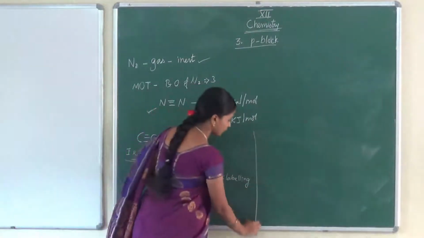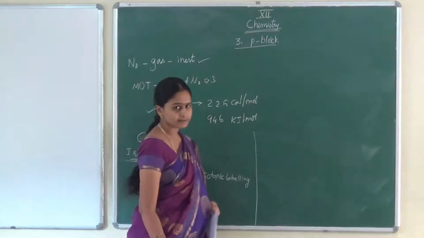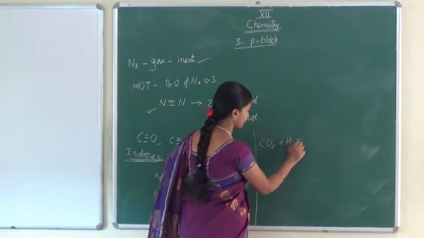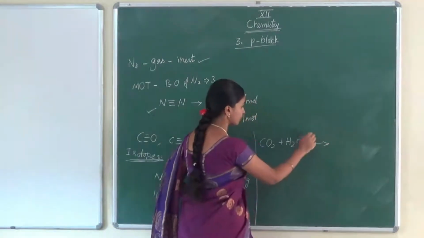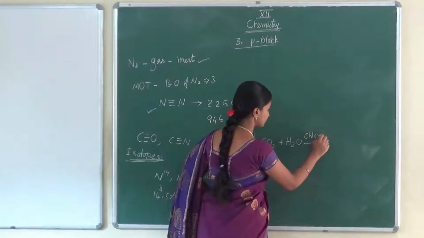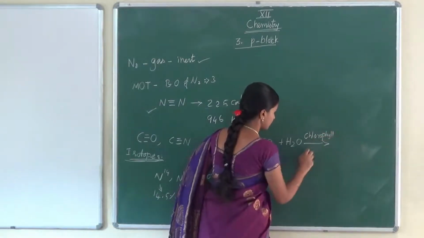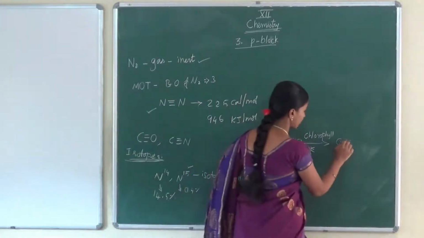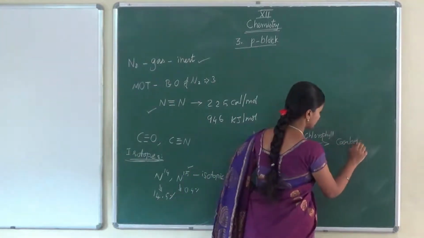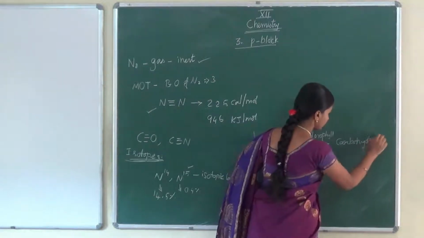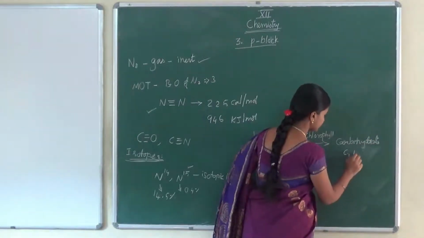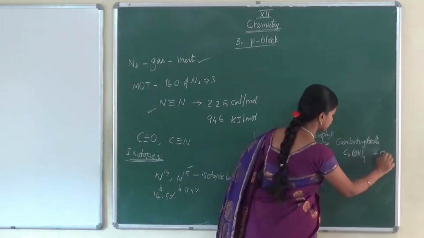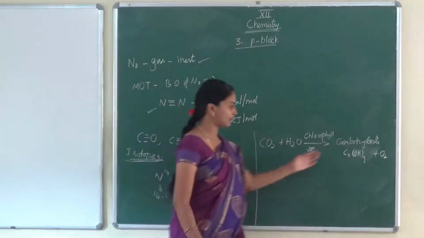We know the photosynthesis reaction. How does photosynthesis take place? When carbon dioxide and water react in presence of chlorophyll, in presence of sunlight, it produces carbohydrate, the food, plus oxygen. It prepares this food and releases oxygen.